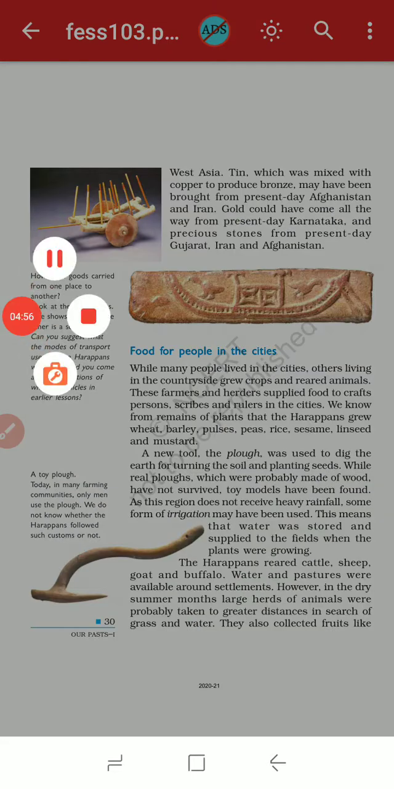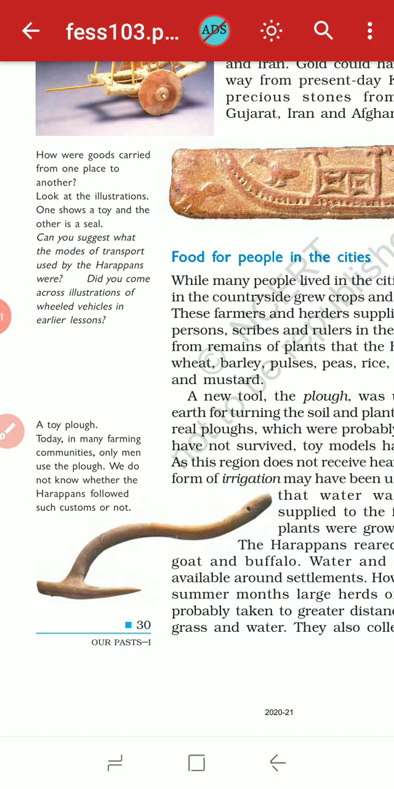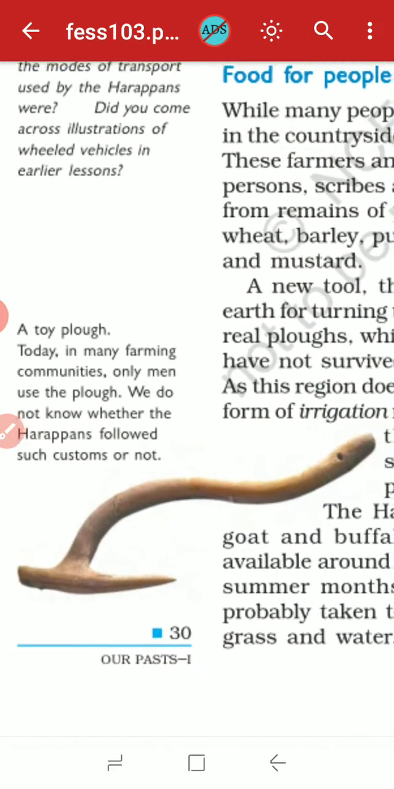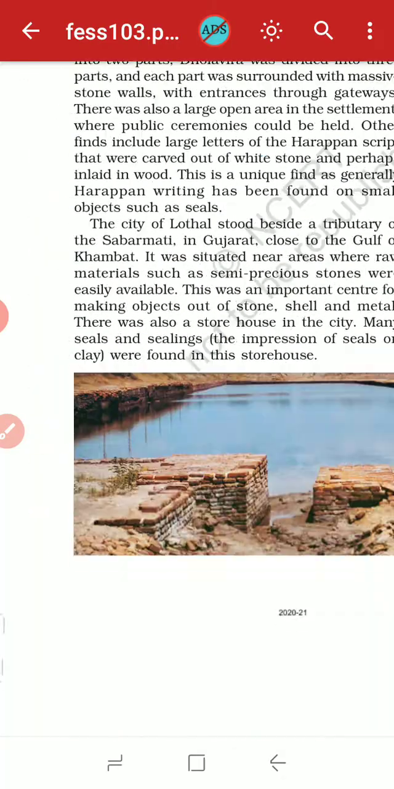Okay, so you can see in this picture a toy plow. Today in many farming communities only men use the plow. So we do not know whether the Harappans followed such a custom or not. That means you can see that only men use the plow. But this kind of plow was found there. Okay, this is the plow found there. The archaeologists found this plow after digging at the site.